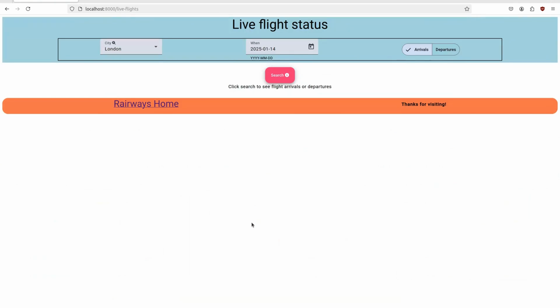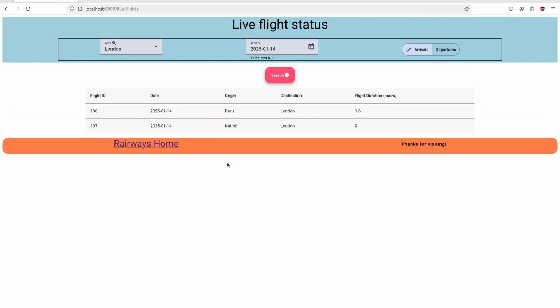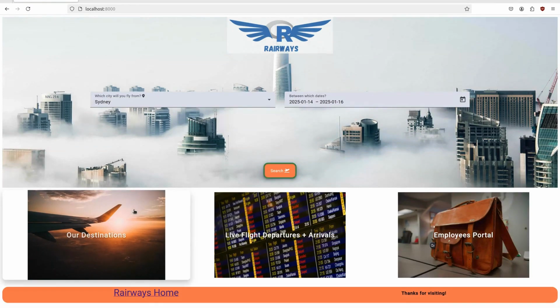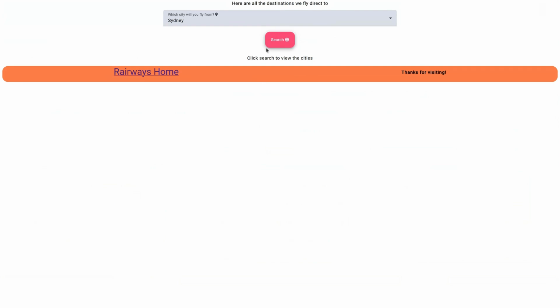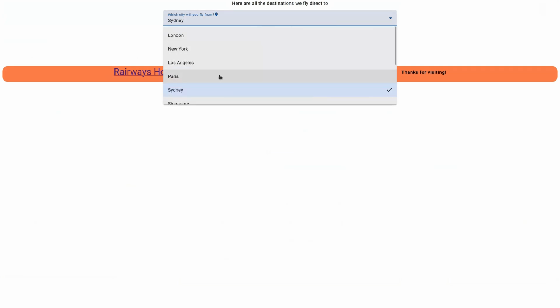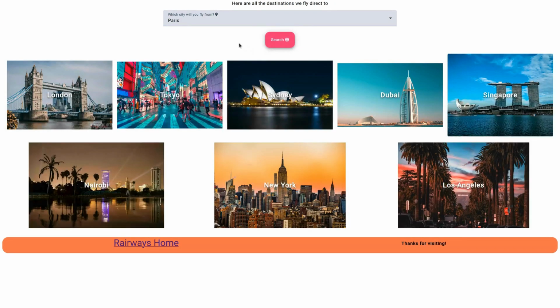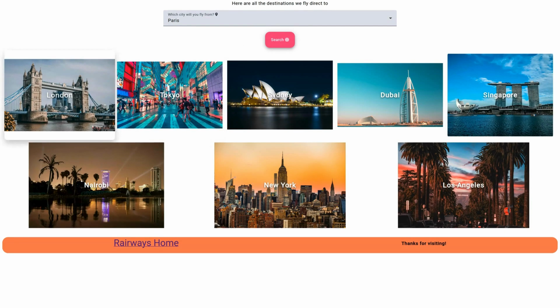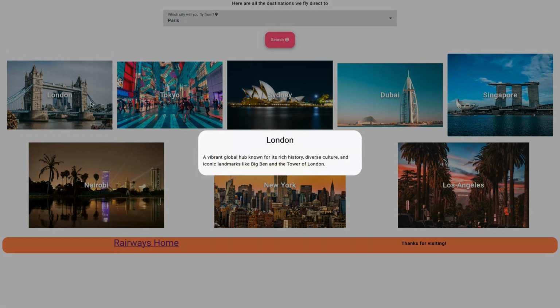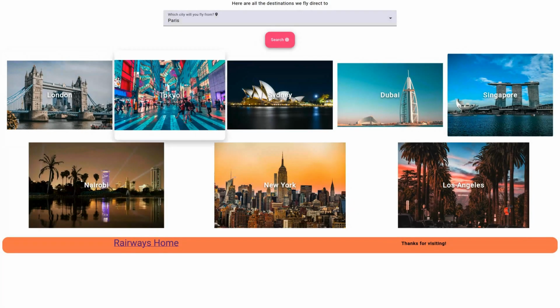The live flight section initiates the flight frequency endpoint, displaying the results in a simple table. Finally, we have the destinations page, which runs the destinations endpoint. We can then click on the cities, which calls the endpoint that returns city descriptions.